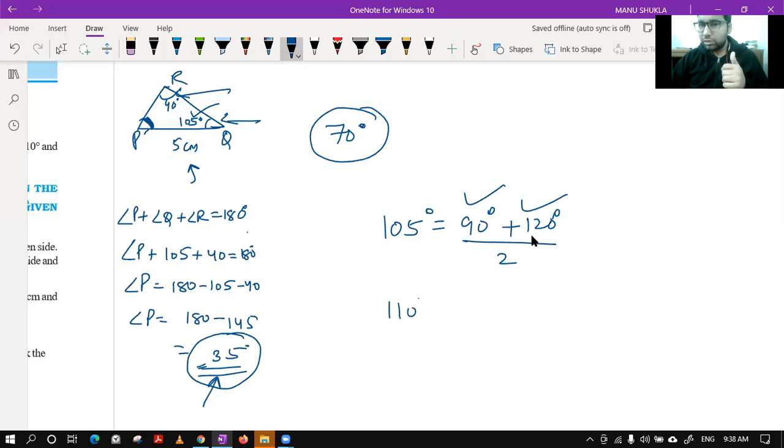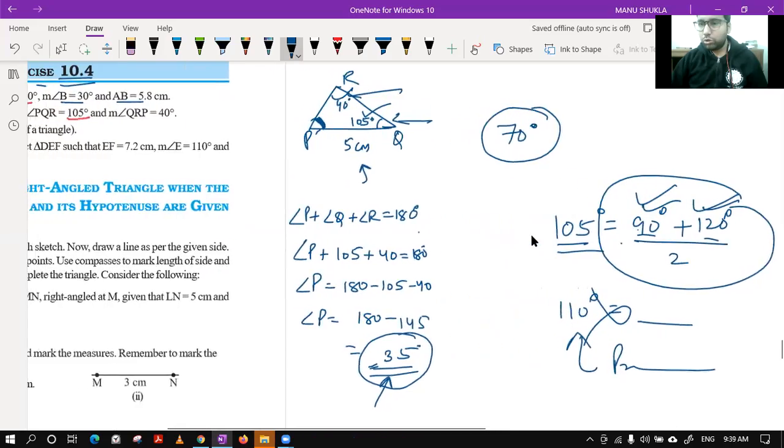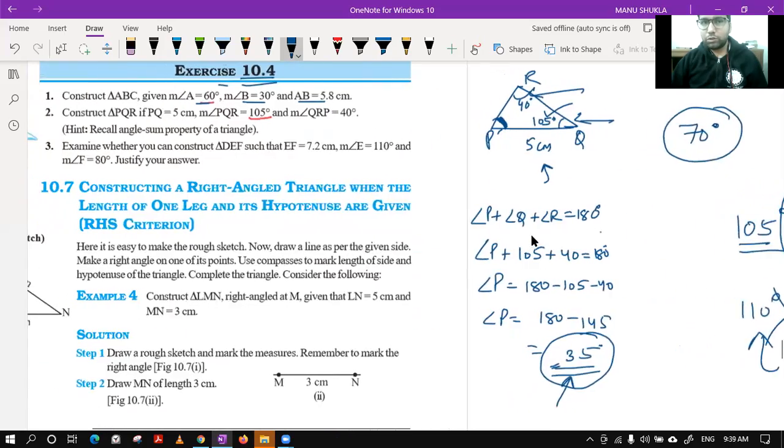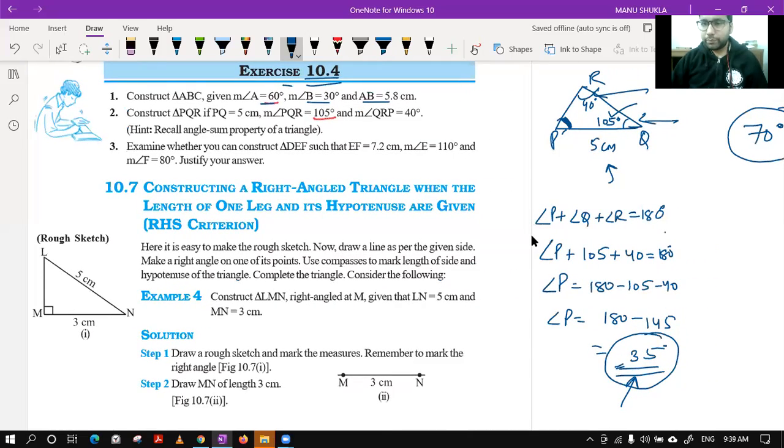For the case of 110 degree, this way was not possible. That is why I told you to go for protractor in this case. Okay, Kritika, if the angles that you are going with are easy to be made with compass, we will go for that. Yes, I will stick to the book only for your case. NCERT only will be considered for this chapter, don't worry. So you can practice these questions, that is enough.